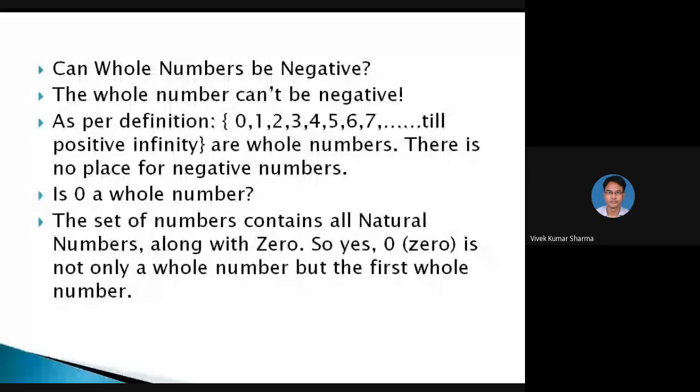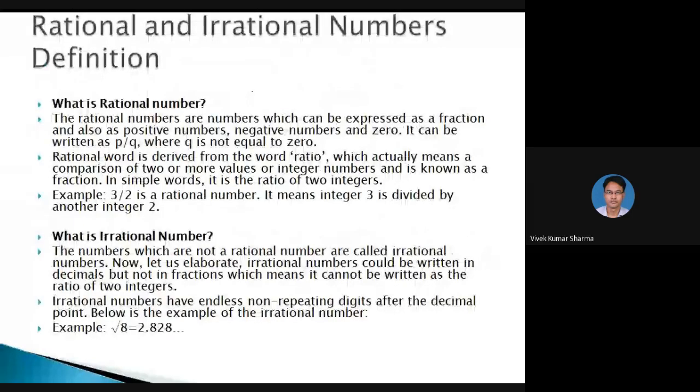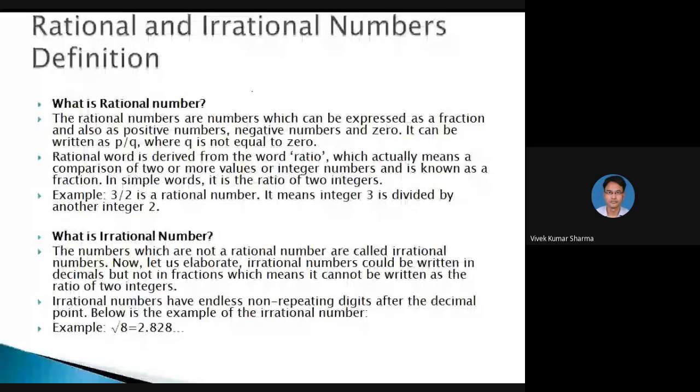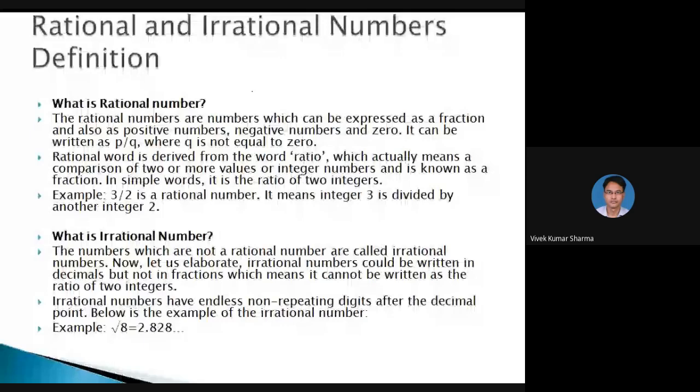So we have already discussed when we can arrange a number as a ratio of integers, like 3 by 2, it is a rational number. It means integer 3 is divided by another integer 2. It is the ratio. We can write the number in the form p by q, that is called a rational number. But if we cannot arrange it in this ratio, that is an irrational number.